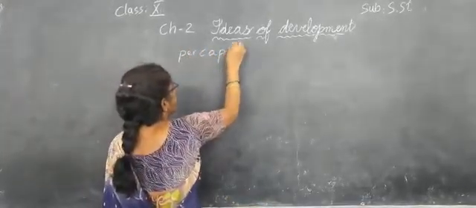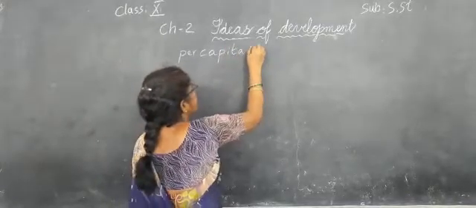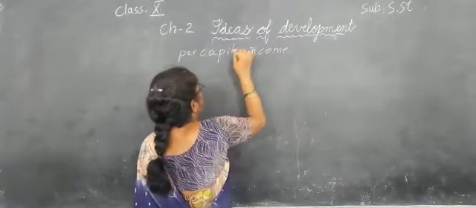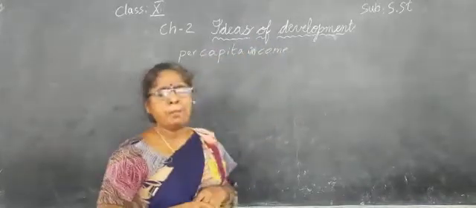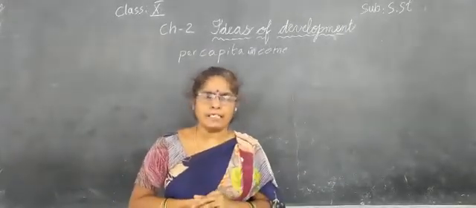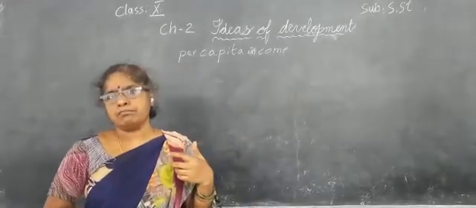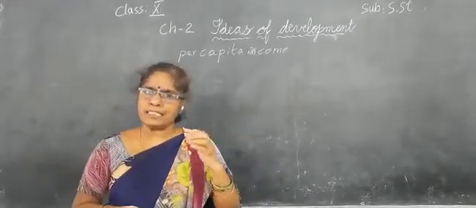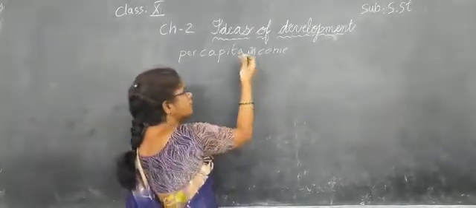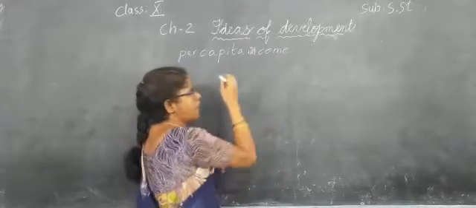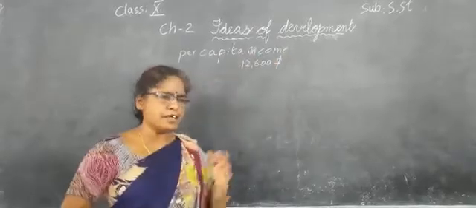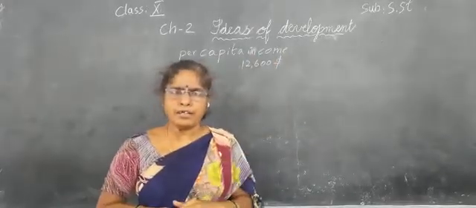How do we count this per capita income? It is the national income of a country divided by population, and then we get the per capita income. This is what we call the average income, and the World Bank classified different countries using some category. What is that category? The income. The countries which have a per capita income of more than $12,600 are treated as rich countries, high income countries.